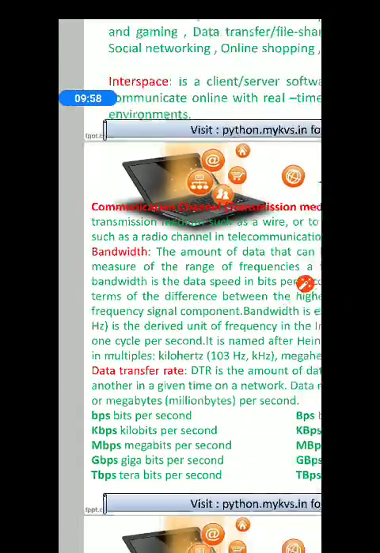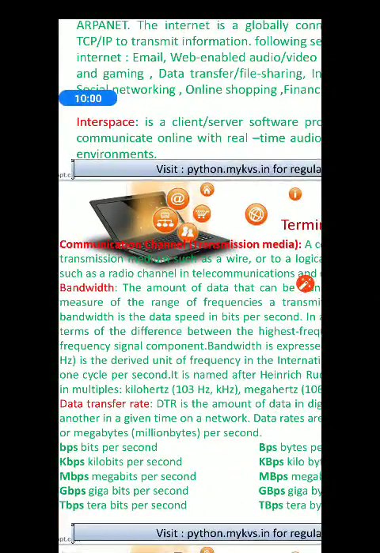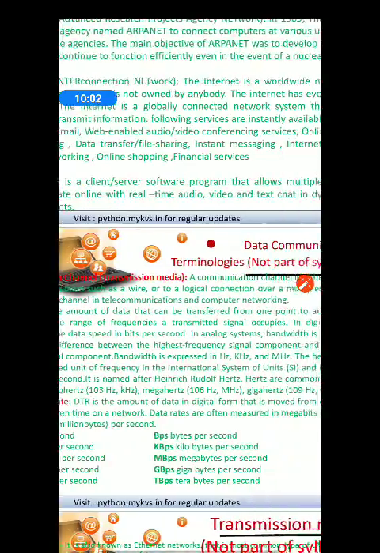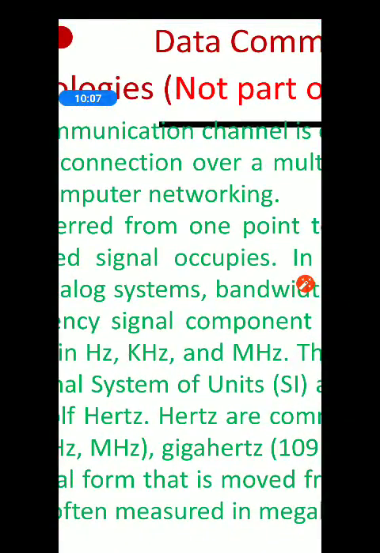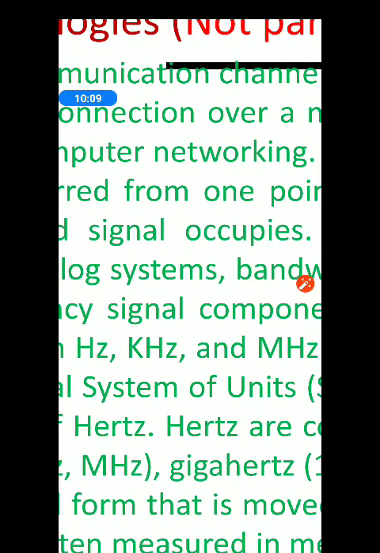Moreover, bandwidth is also expressed in hertz, kilohertz, or megahertz. I'm repeating, hertz is spelled HERTZ, shortly written as Hz, hertz, kilohertz, and megahertz.